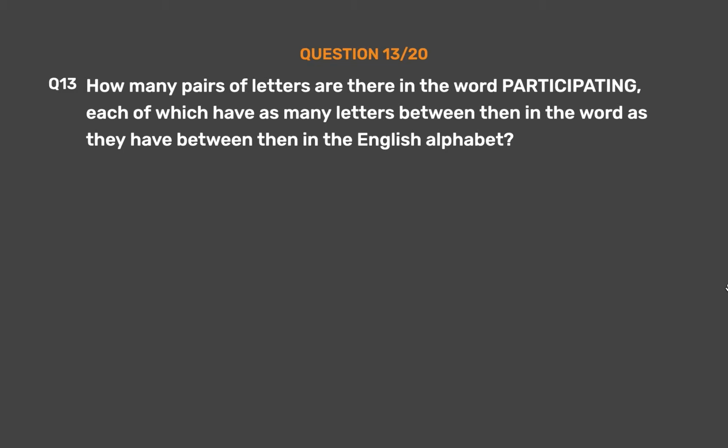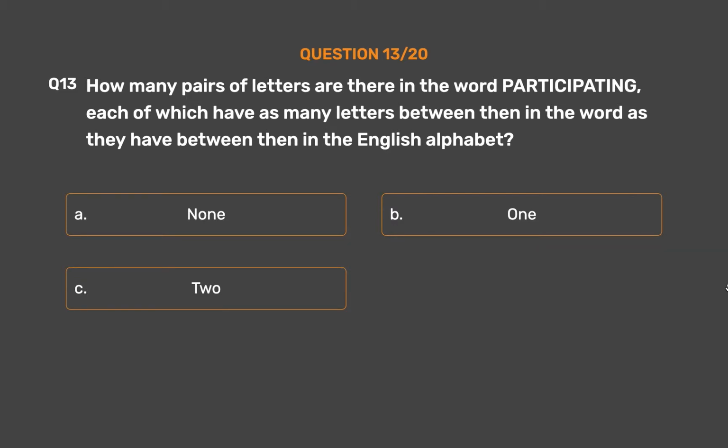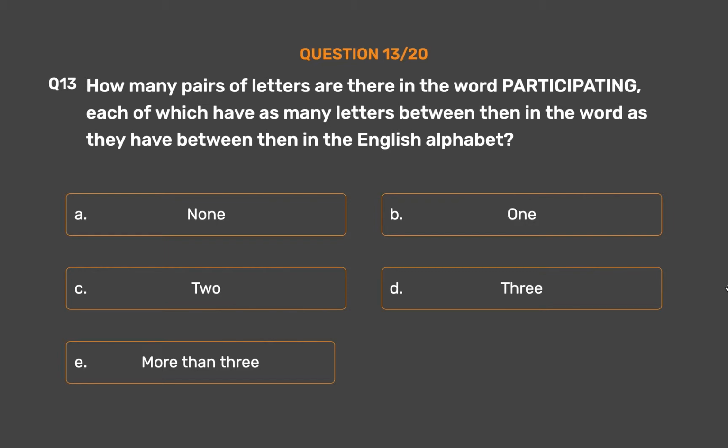Question number 13. How many pairs of letters are there in the word participating, each of which have as many letters between them in the word as they have between them in the English alphabet? Option A. None. Option B. 1. Option C. 2. Option D. 3. Option E. More than 3.